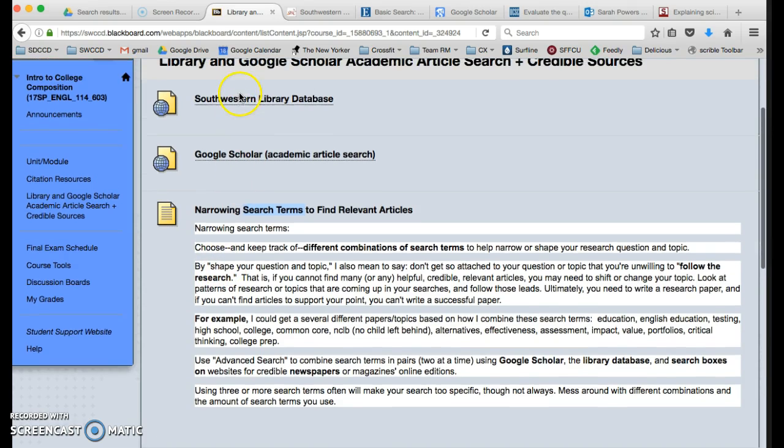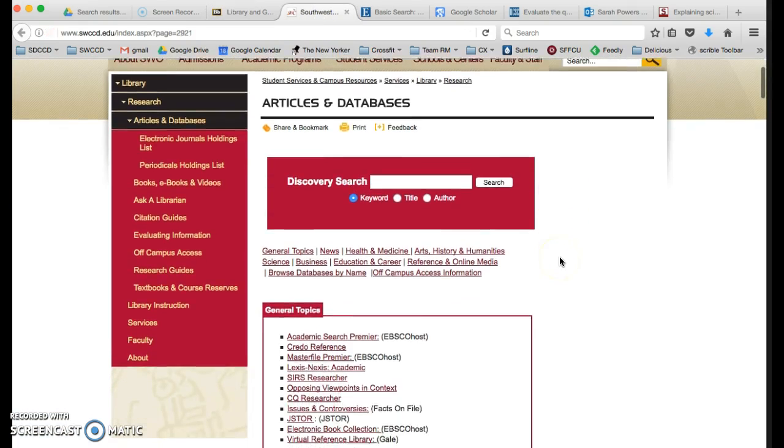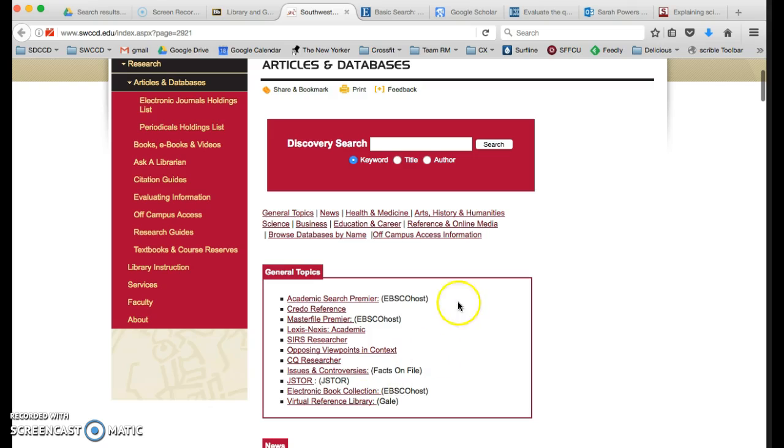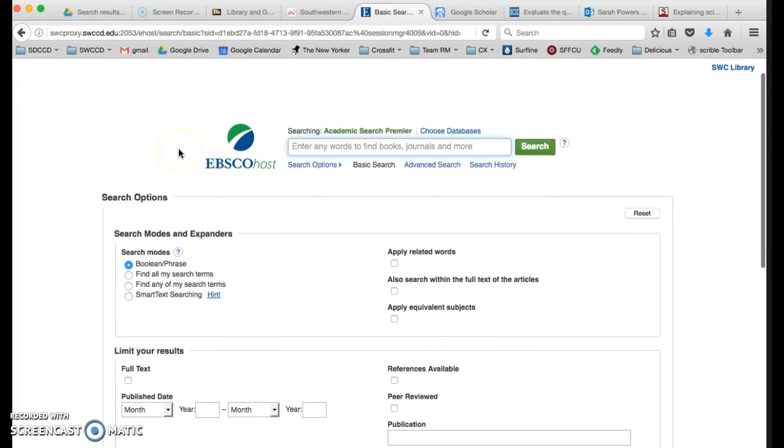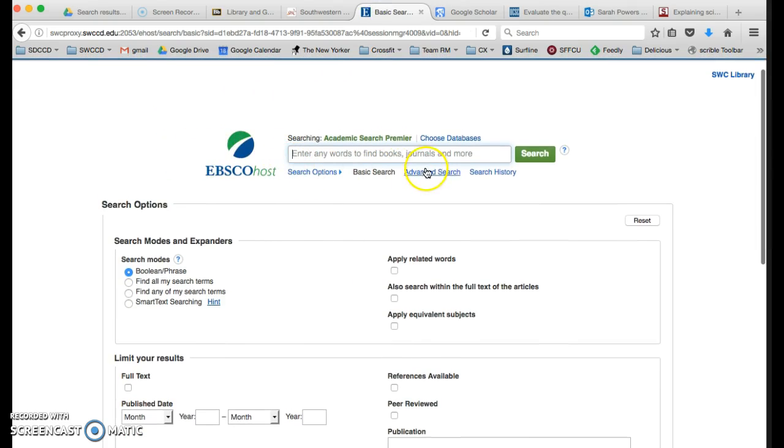So here we can go to the Southwestern Library database, and when I click on this link, a page pops up. And for general topics in the articles and databases, I like this first one, the Academic Search Premier EBSCOhost. So if I click on that, it brings up this, and I can go to Advanced Search.